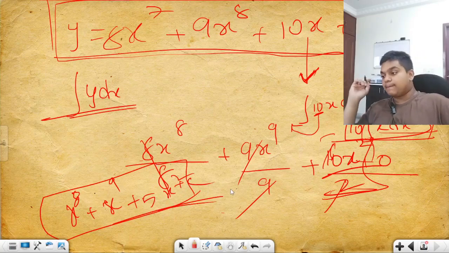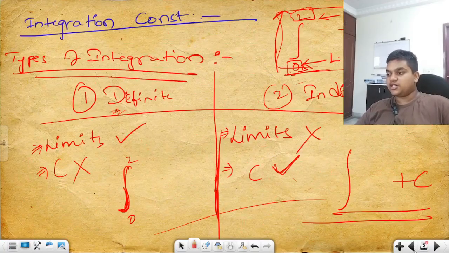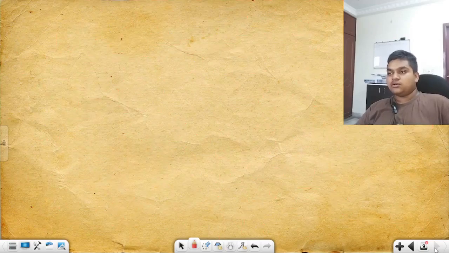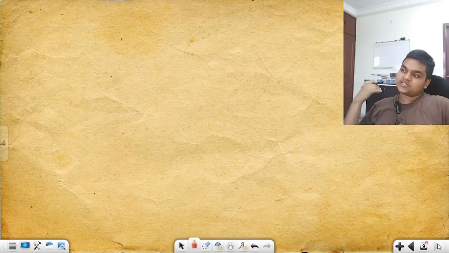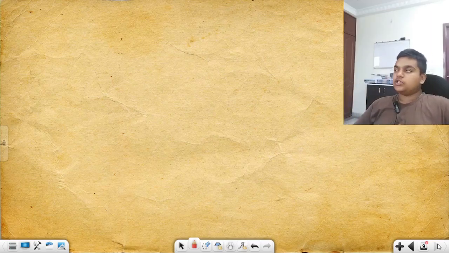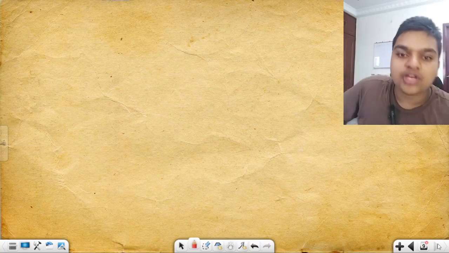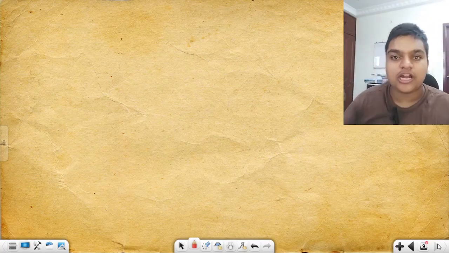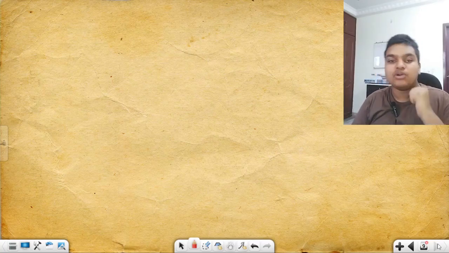This is the thing. Are we good to go? Are we clear with this concept? Are you clear with this indefinite integration? See, give yourself your own equations and practice, practice, practice. Now you will be finding integration so easy. You will be finding differentiation so easy. You can give any equation, I'll be differentiating it. You can give any equation, I'll be integrating it. Be like that. Very quick, I'll be making you like that.